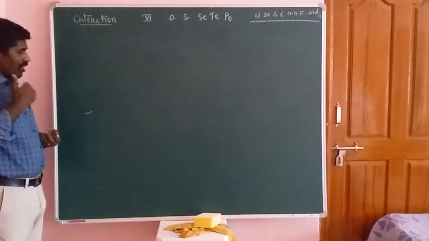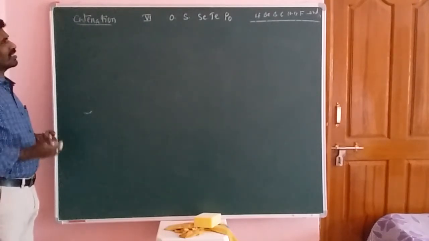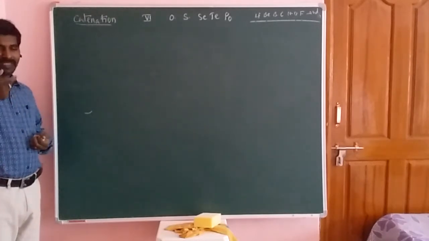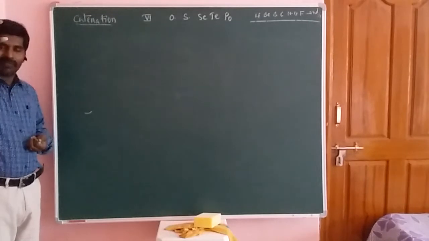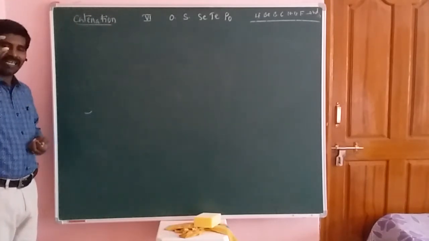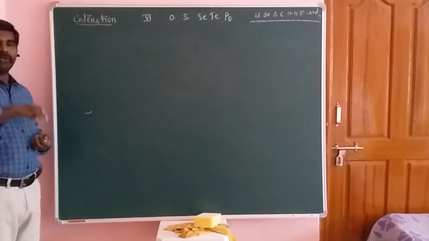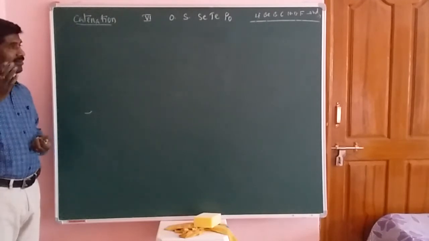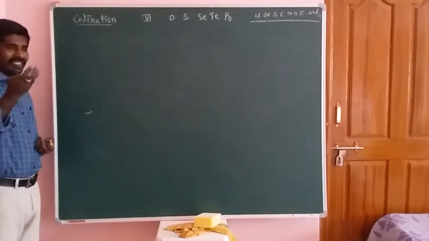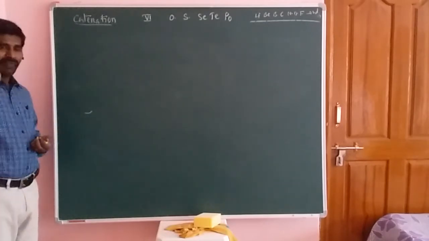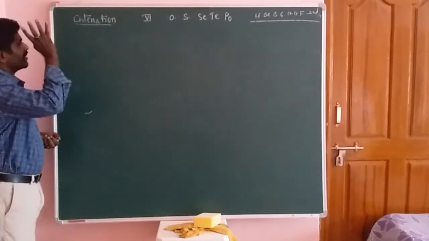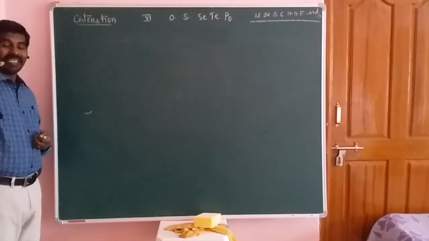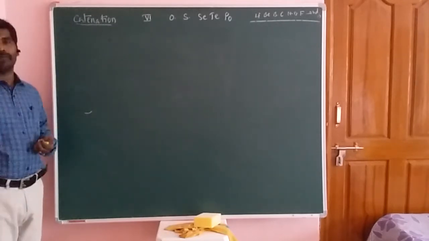So how can you check the catenation property in the 6th group elements, friends? We already know the catenation property starts from the 4th group elements. Carbon has the highest catenation property in the entire periodic table. The catenation property of the 5th group elements is less than that of the 4th group elements. Similarly, the catenation property of 6th group elements is also lesser than that of the 4th group elements.